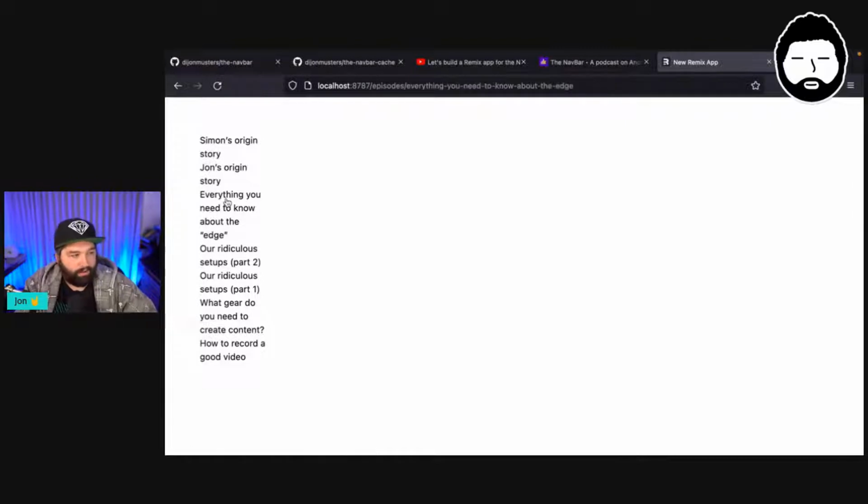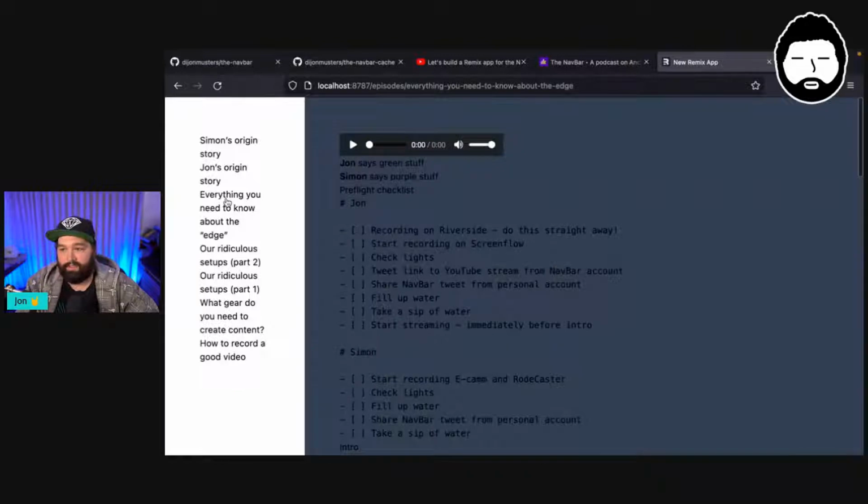But then when we click one of these, we haven't implemented a Cloudflare worker or KV storage for this ridiculous amount of work that needs to happen to display the HTML. So we would need to either create another route to be able to handle that, and it would probably need to be like a dynamic route or a collection of routes. And then we would need to be able to fetch a list of all of our episodes and then the dynamic route for fetching the data for a specific episode.